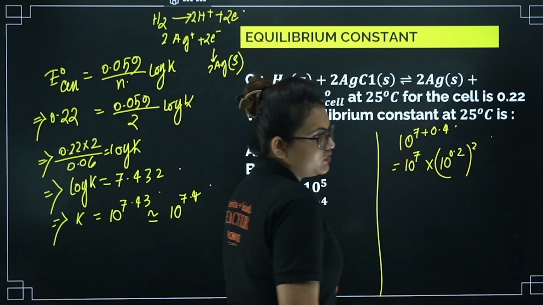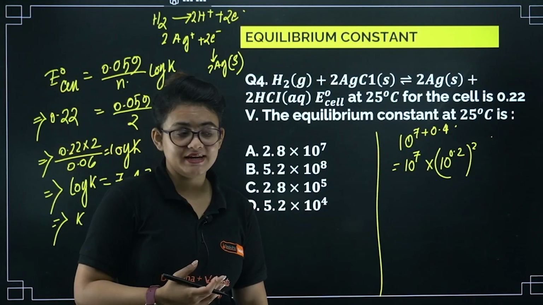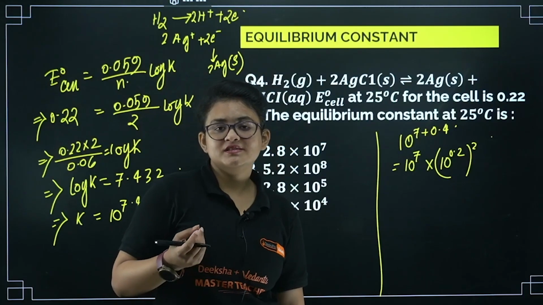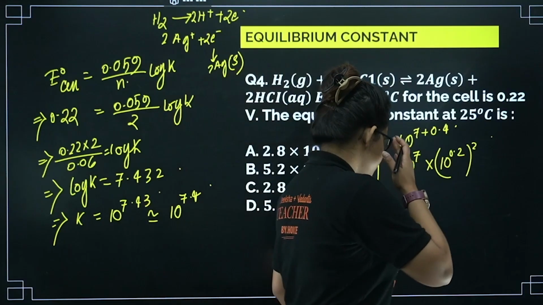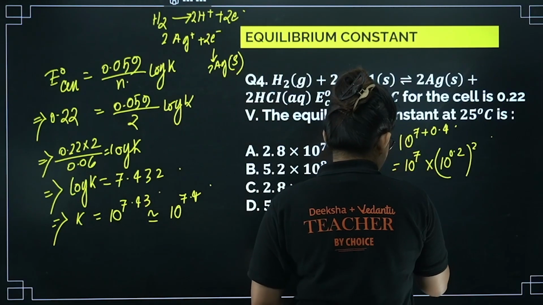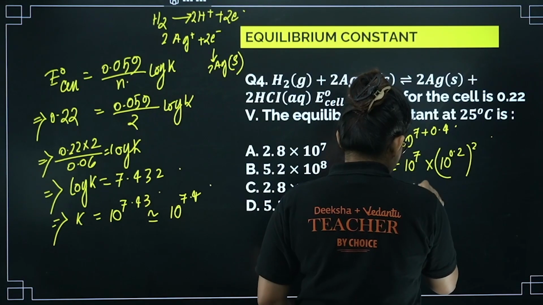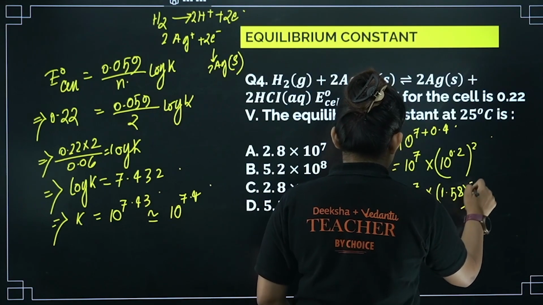right? The way you remember log 2, 3, 5, 7, here also to find the decimal value, you have to remember 10 power 0.2, 0.3, 0.5, 0.7, these values. Okay, so 10 power 0.2 value comes 1.58. 1.58 whole square.